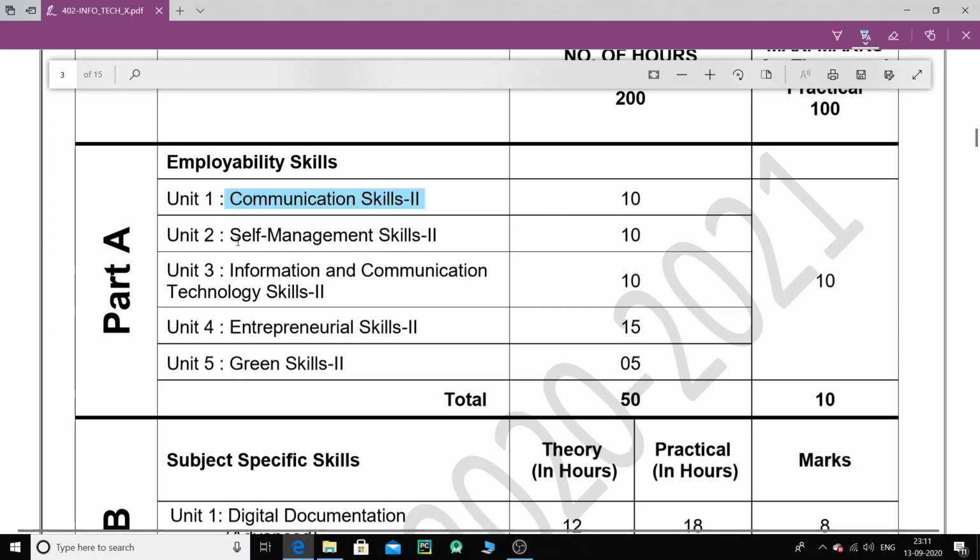The second thing is self-management skills. This we will discuss in this chapter. Then we have information and communication technology skills. This is something we have already done. If you can remember, the different types of networks and the basics of computers and everything. This is very simple and we have already done this application. Client-server architecture, peer-to-peer architecture, all that we have discussed. So this is the same chapter that we have, which is about information and communication technology.